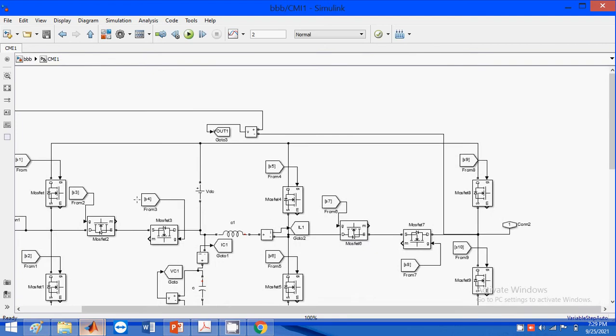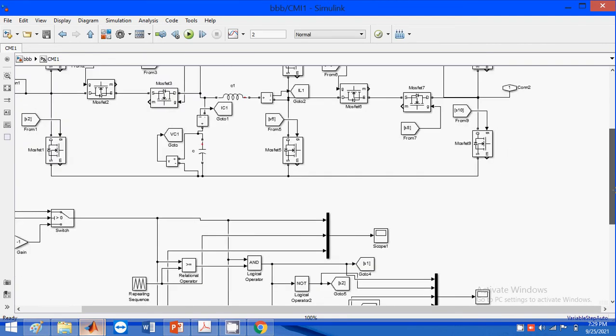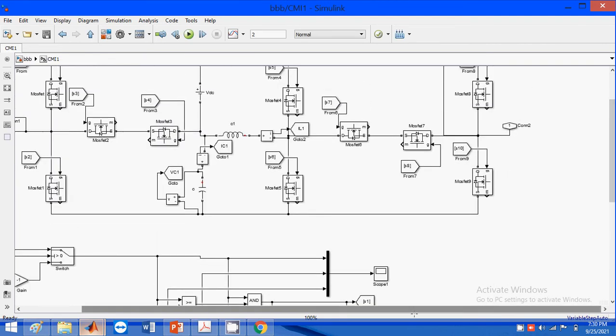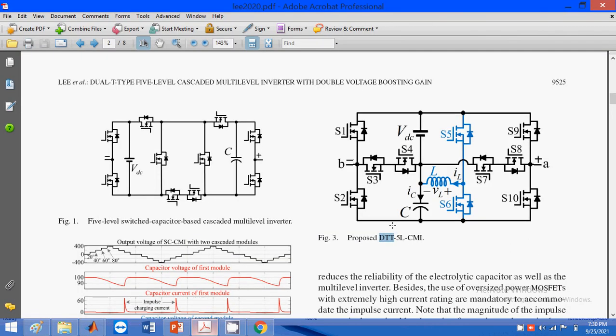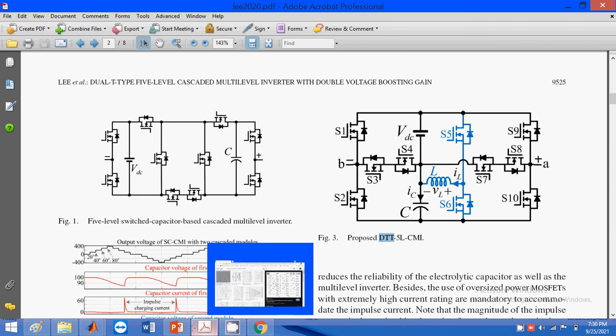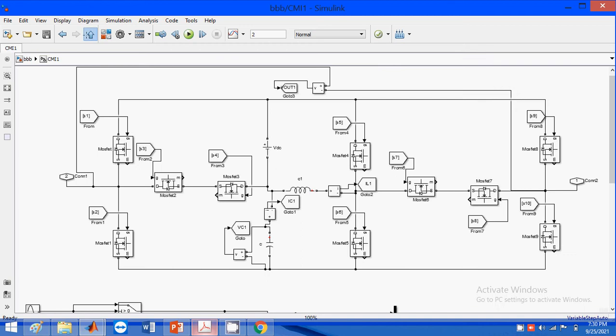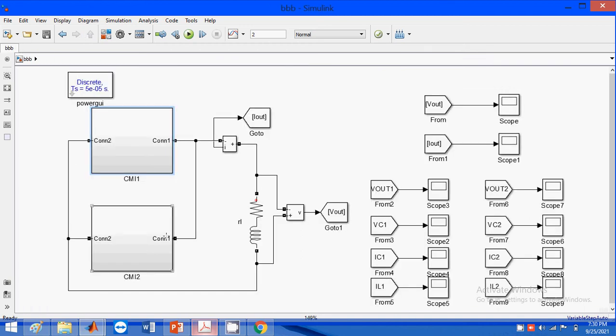So this is the one. This is the circuit diagram for the proposed design, dual T type. This is the back to back parallel connection of the cascaded multi-level inverter. This is the design that is connected in back to back parallel connection. So when you run this model, just click on it.